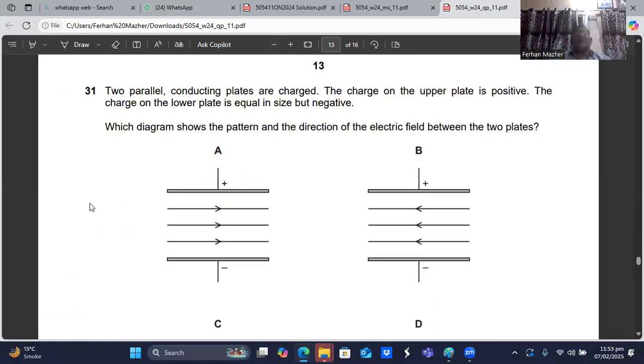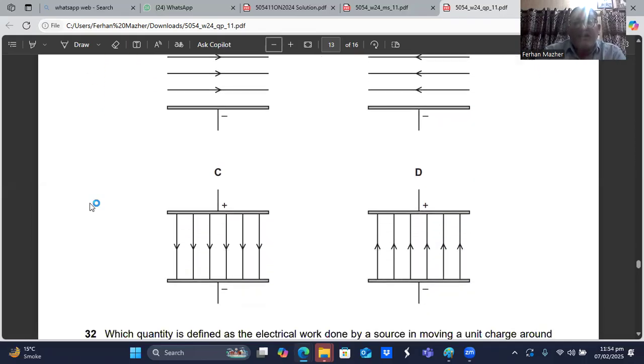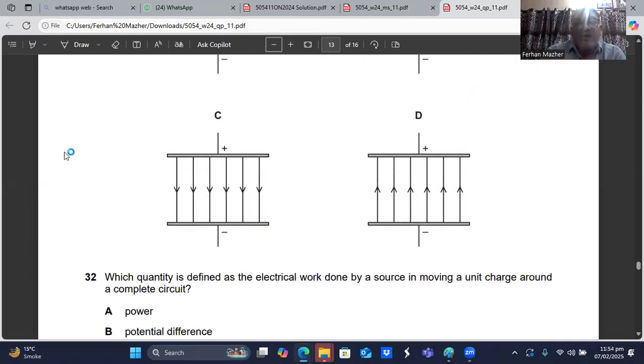He says, question number 31, two parallel conducting plates are charged. The charge on the upper plate is positive. The charge on the lower plate is equal in size but negative. Which diagram shows the pattern and direction of the electric field between the two plates? You know, the electric field is always from the positive plate towards the negative plate, and they should be parallel lines equally spaced. And I think C is the best option, sir.